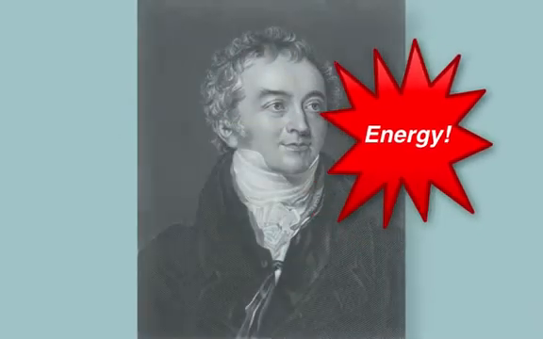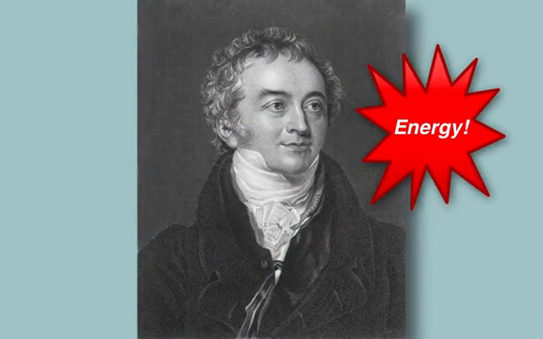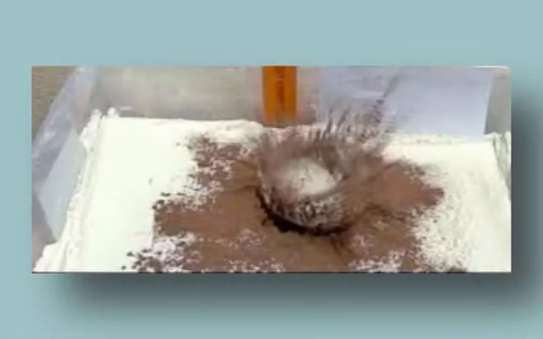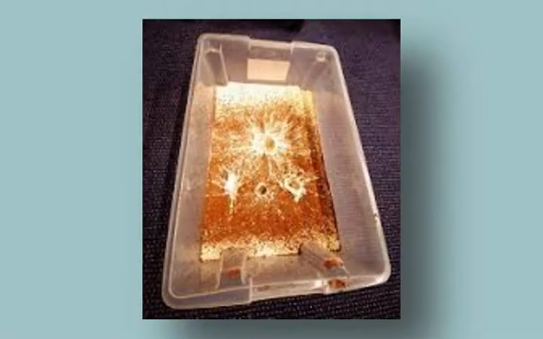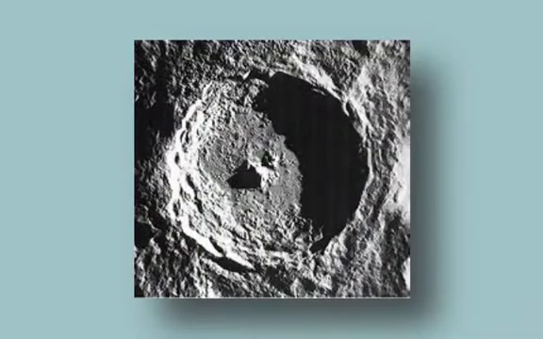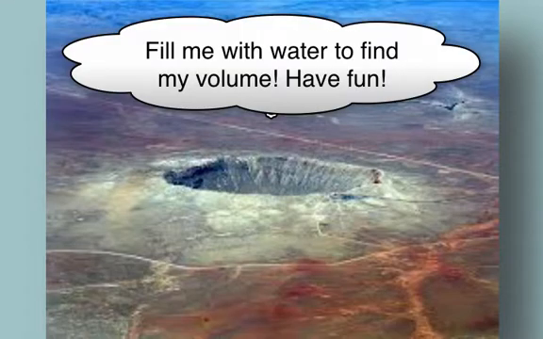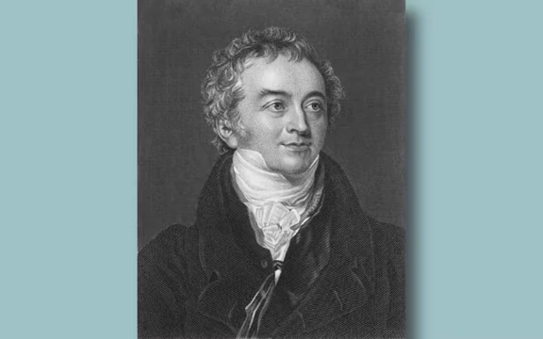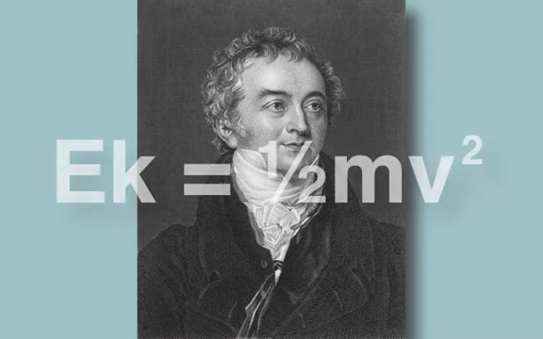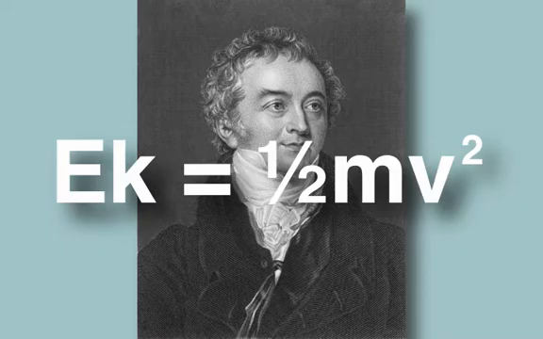It wasn't until 1801 that the term energy was finally coined by Thomas Young in a talk presented to the Royal Institution. Young allowed balls of varying mass but of the same size to fall from various heights into a box filled with tallow, which is wax. He then measured the amount of volume in the crater made by the falling ball and related this to the mass and the impact speed of the falling balls. He assumed that the volume of the hole created was proportional to the energy required to produce it. He correctly concluded from his study that kinetic energy was proportional to mass and velocity squared.